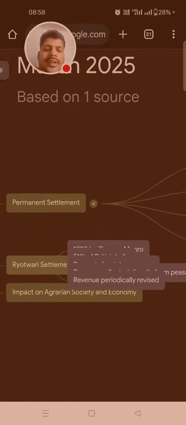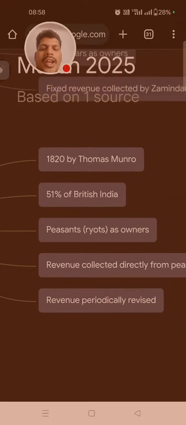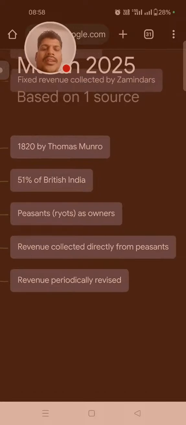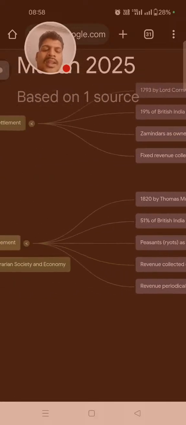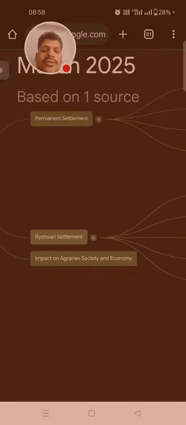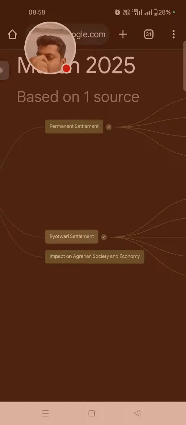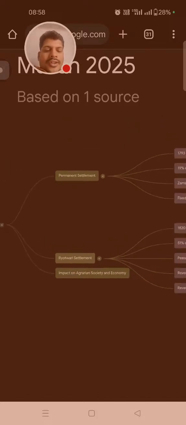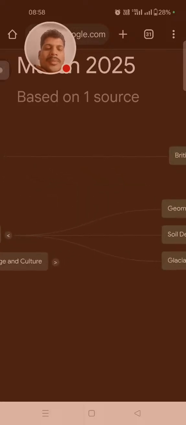Then the Ryotwari Settlement in 1820 by Thomas Munro covered 51% of British India, with the peasant (ryot) as owner, and revenue collected directly from the peasant and periodically revised. Then the impact on agrarian society and economy: it increased exploitation and many more things.